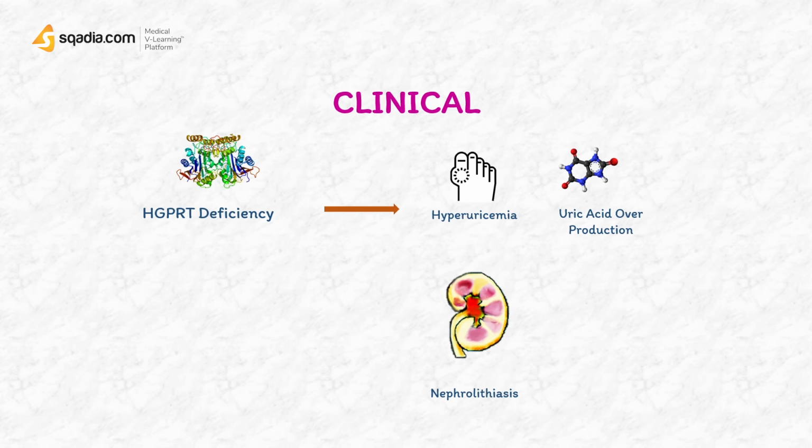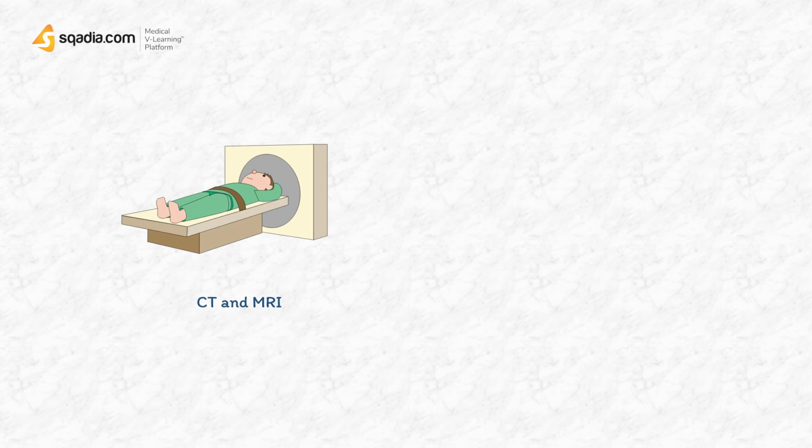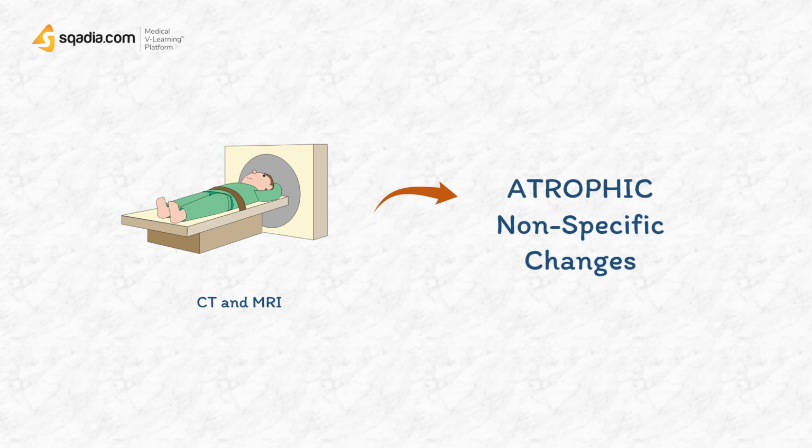Nephrolithiasis, that is the development of renal stones, and obstructive nephropathies are the common early manifestations in patients with partial AGPRT deficiencies. We can also resort to computed tomography and magnetic resonance imaging, that is the MRI, that may show atrophic nonspecific changes in these patients.